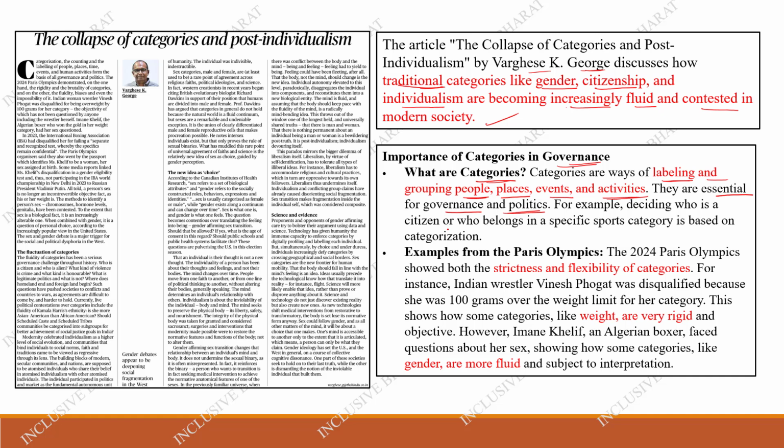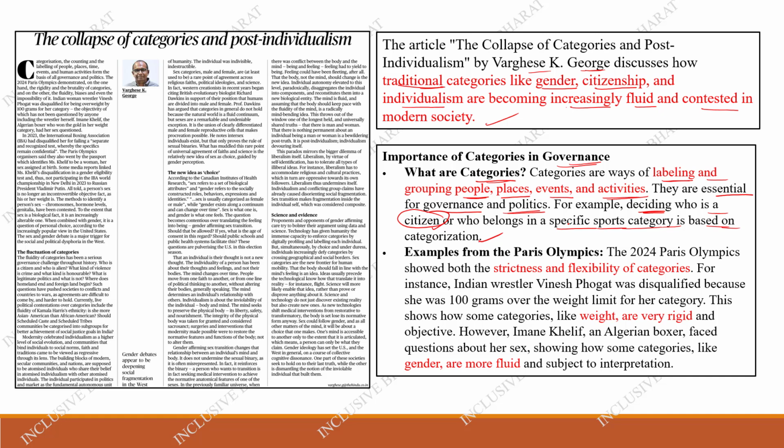For example, deciding who is a citizen and who belongs to a specific sports category is based on categorization. See, we have rigid rules on citizenship in India. It's been a little flexible also. So citizenship is one kind of categorization, and specific sports personalities and specific sports category is also a kind of categorization.